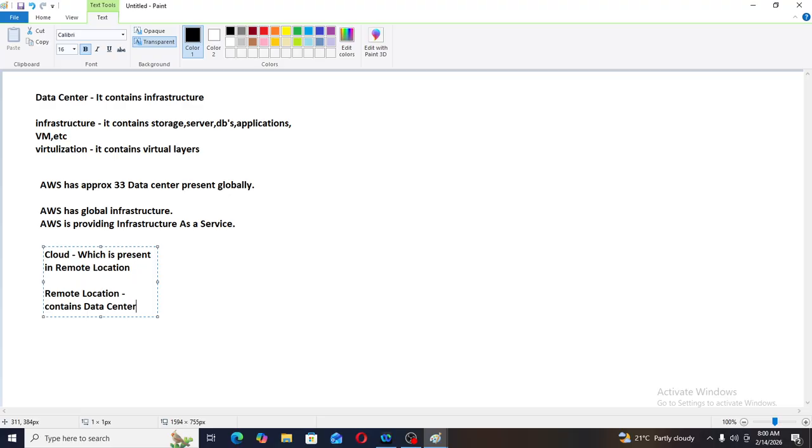What is cloud? Cloud means that which is present in a remote location. Then what is a remote location? It contains a data center. Then what is a data center? A data center contains infrastructure. Infrastructure contains storage, server, network, virtual machines, etc. Okay.